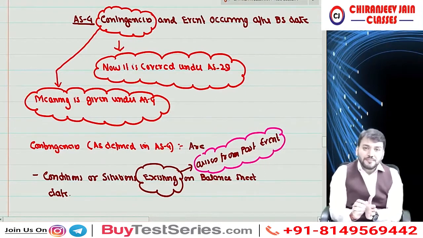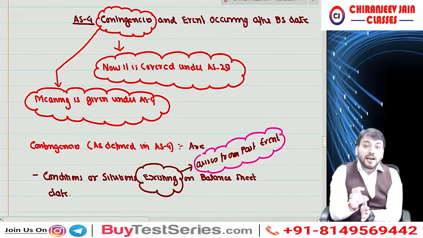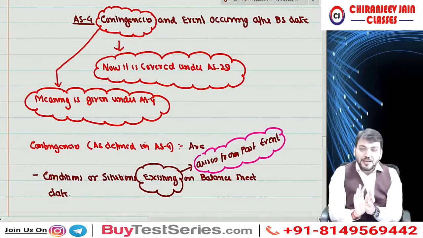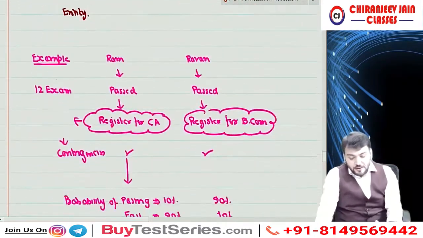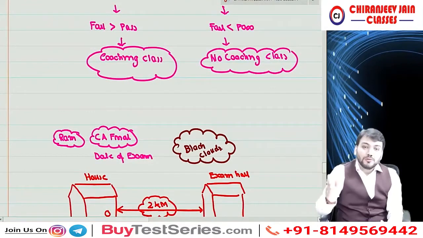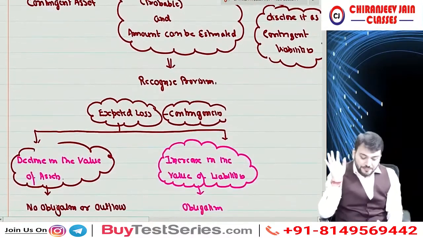Then we discussed that the expected loss which is arising from past event may be either due to decline in the value of asset, correct, or due to increase in the value of liability. I hope you remember.